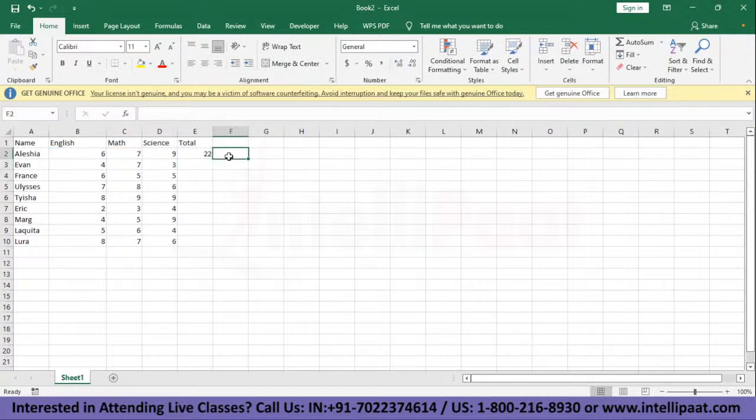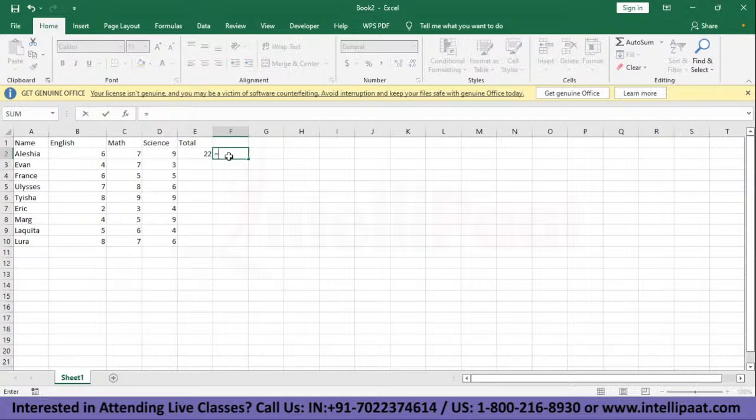And similarly, all the functions that you want to perform can be done in a similar manner. I've shown you addition here. You can perform subtraction, multiplication, and division. Okay, so this is our sample data. Let's try to do all the actions with this. So let's try to do subtraction. So we'll put equal to here.